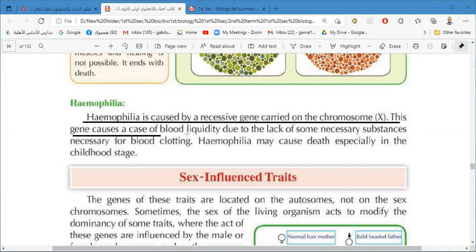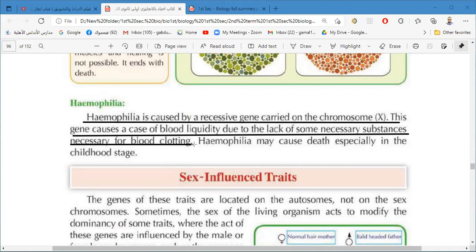This gene causes a case of blood liquidity due to the lack of some substances necessary for the blood clotting. So if some person has the 2 recessive genes, he will suffer from hemophilia.